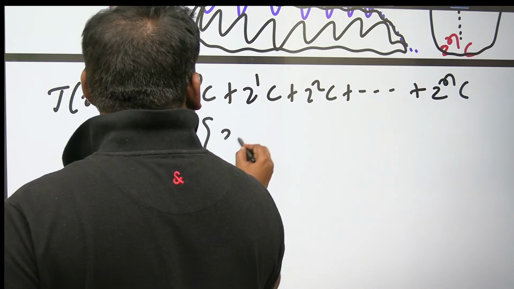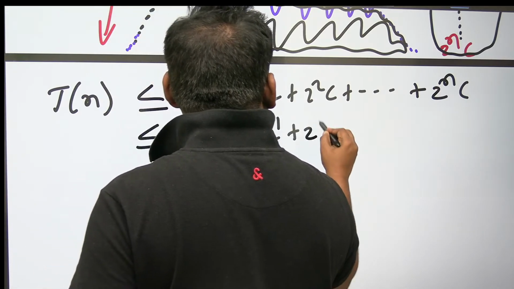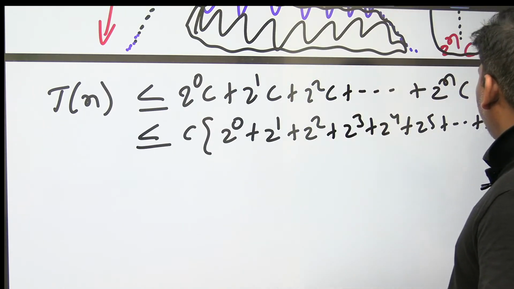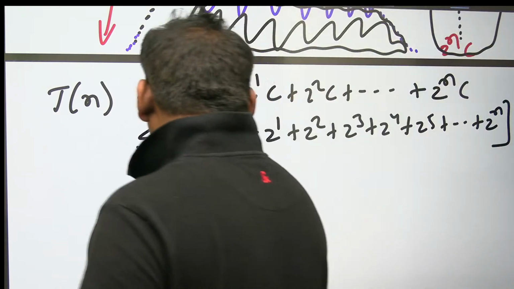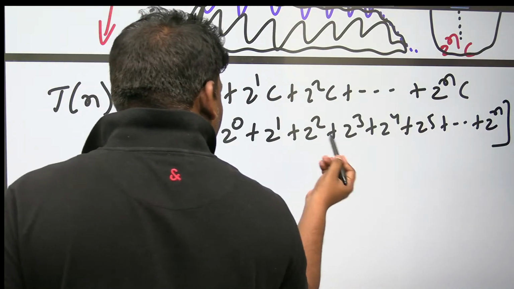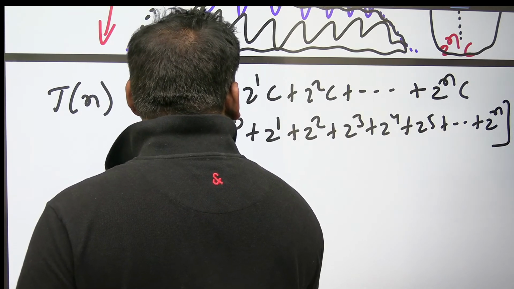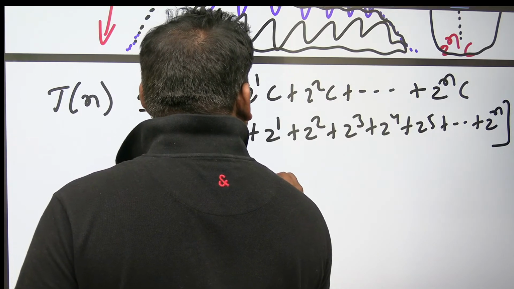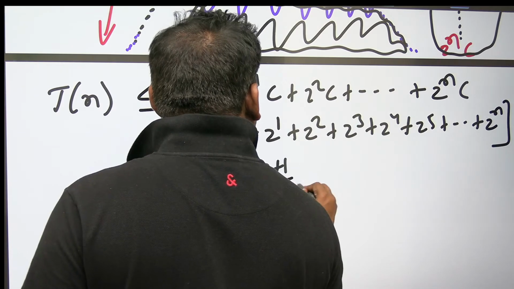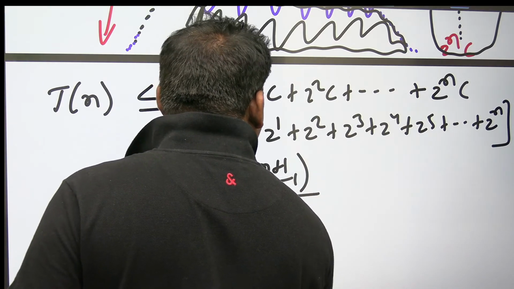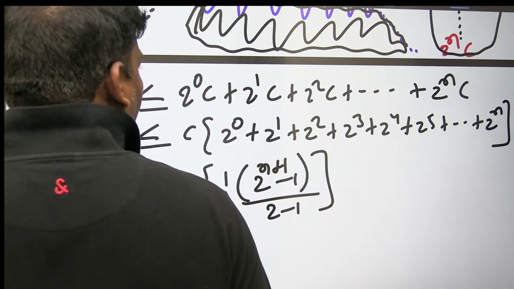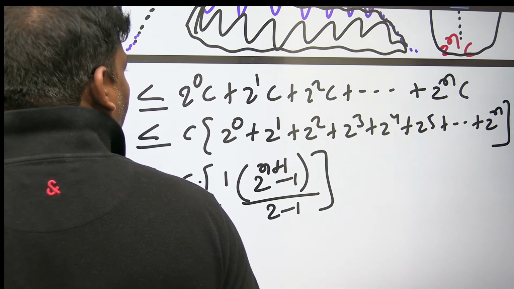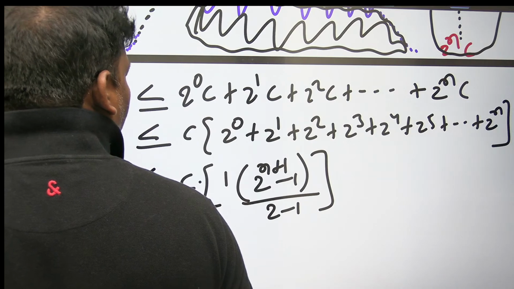So this becomes C into 2 power 0, 2 power 1, 2 square, 2 cube, 2 power 4, 2 power 5, and so on, up to 2 power n. This is a GP series, the sum of n terms in the GP. What is the A? 1 into R power, how many terms? n plus 1 terms, so R power n plus 1 minus 1 by R minus 1, where R is 2.